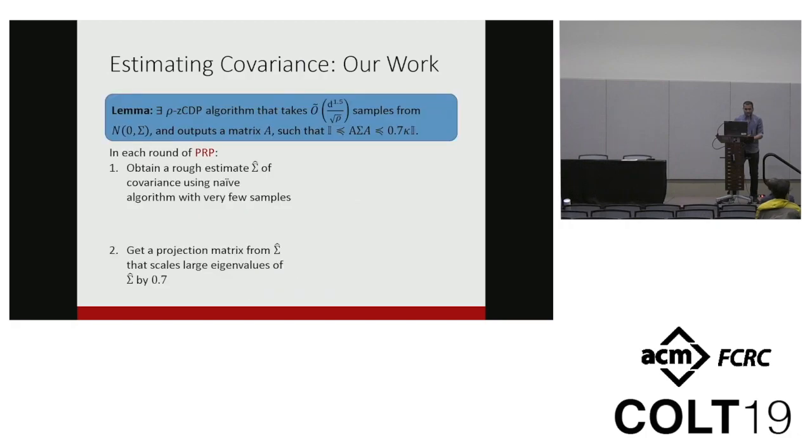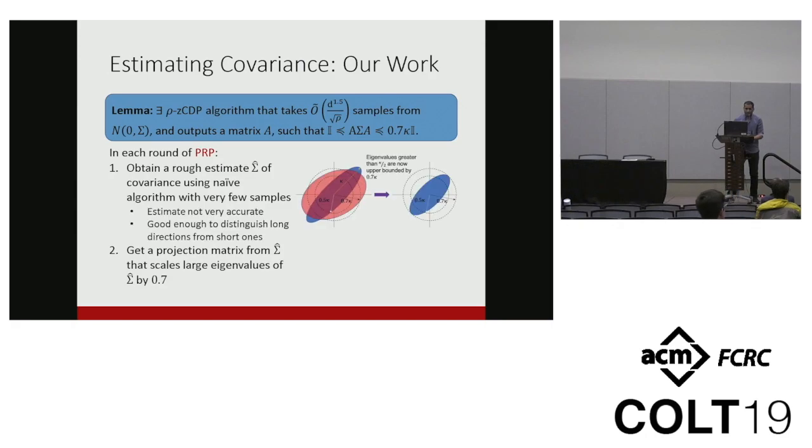As the name suggests, this is a recursive algorithm, and in each round of the recursion, we obtain a super rough estimate of the covariance called sigma hat using the naive algorithm, but with very few samples. And then we get a projection matrix out of sigma hat, which scales its large eigenvalues by a constant factor. Now here's what happens. This estimate is far from being accurate, but it's still good enough to give us enough information that we can distinguish the long directions of sigma from the short ones. That is, the directions of sigma hat which appear long cannot be too short in sigma, and the directions of sigma hat which appear short cannot be too long in sigma.